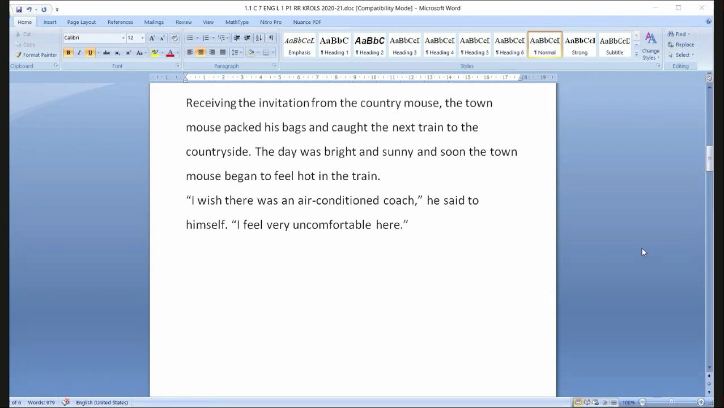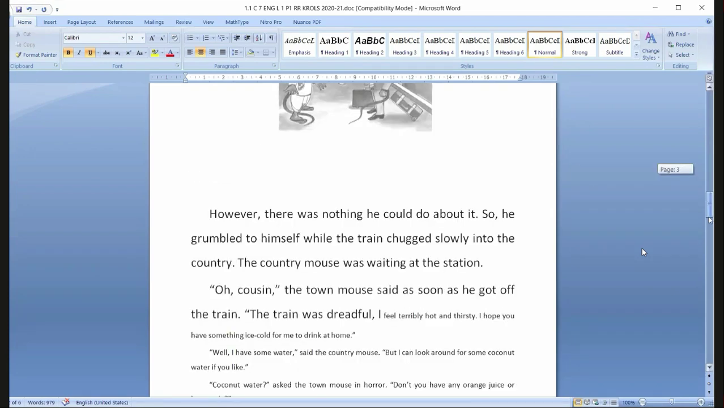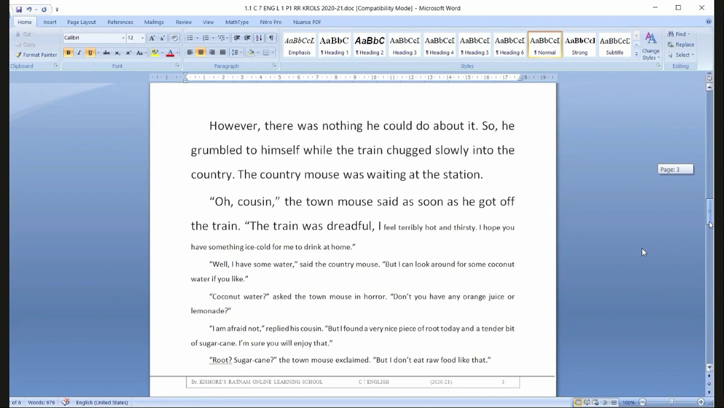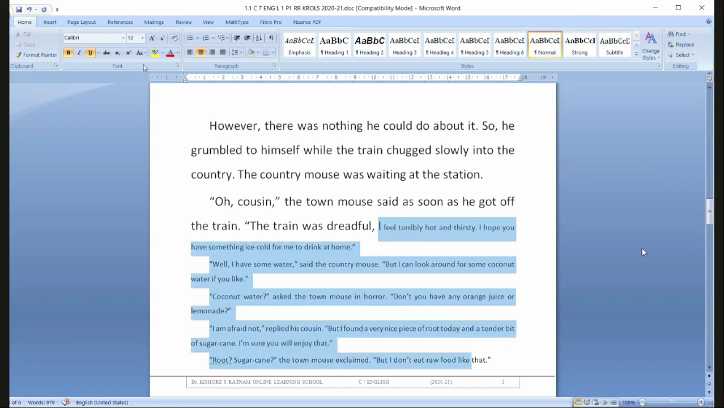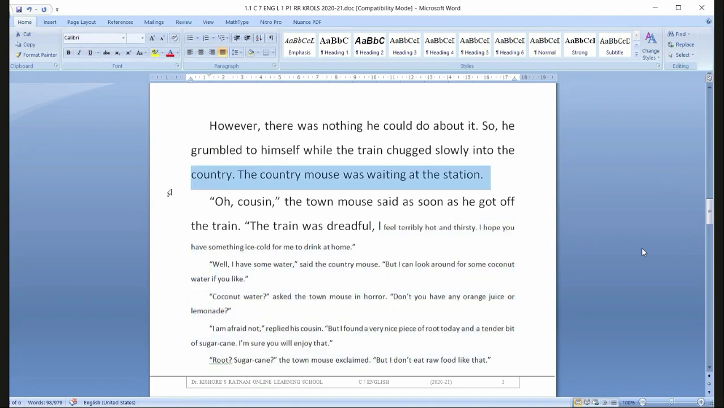Now, after having a desire, it's had, but will it be possible for him to have it? However, there was nothing he could do about it. So he grumbled to himself while the train chugged slowly into the country. The country mouse was waiting at the station. However, there was nothing he could do about it.